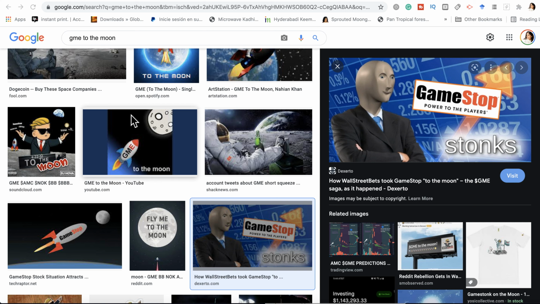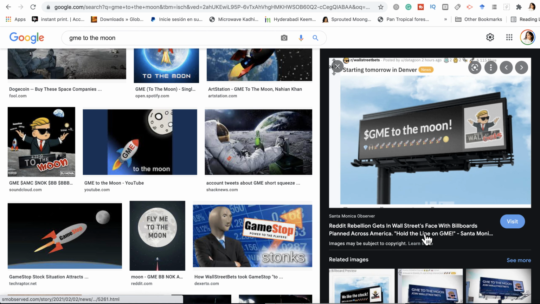Now, if you've been paying attention to the non-COVID news since the beginning of the year, all of these symbols, GameStop, stonks, to the moon, these phrases may ring a bell. And yes, they should, because earlier on in the year, small investors on the social media application Reddit took on Wall Street to basically ensure a massive spike in the prices of heavily shorted stocks like GameStop and AMC. And it was called the Reddit Rebellion.